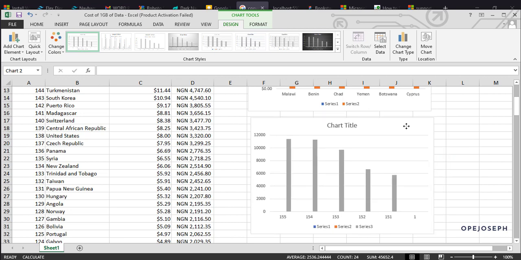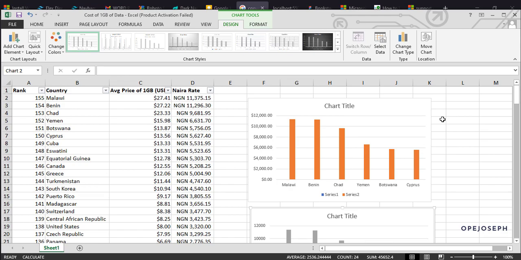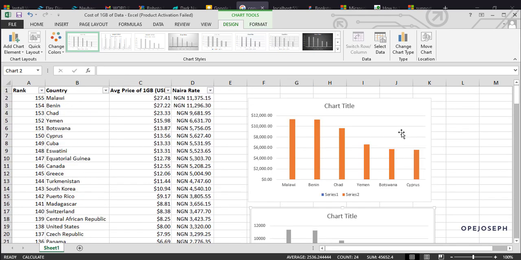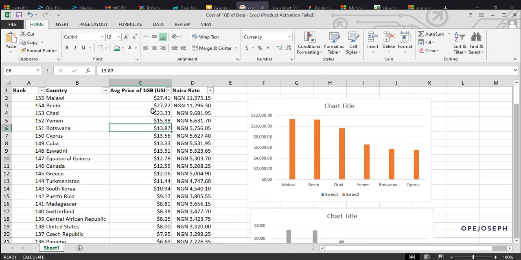So what I'm doing now is basically exploring the data, making sense out of data. You can do a lot of things here. This data set is just showing country, average price, naira rate, and everything. The steps in data analysis basically start with asking questions.